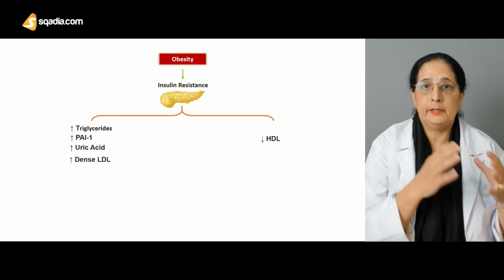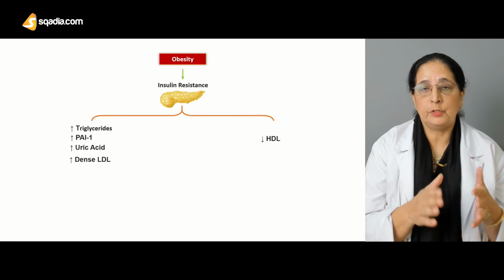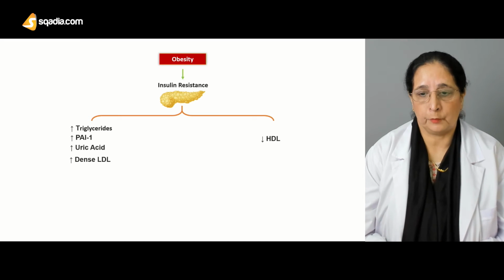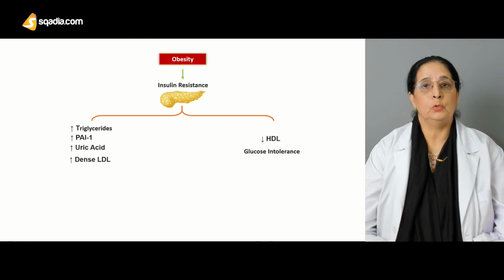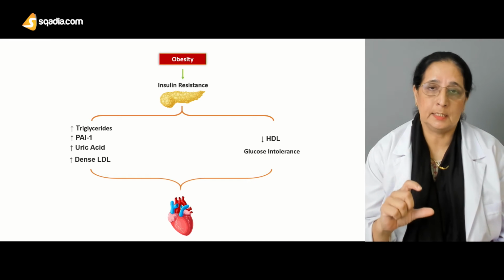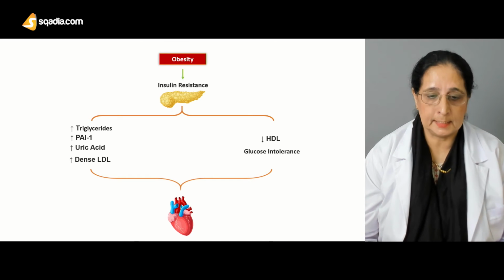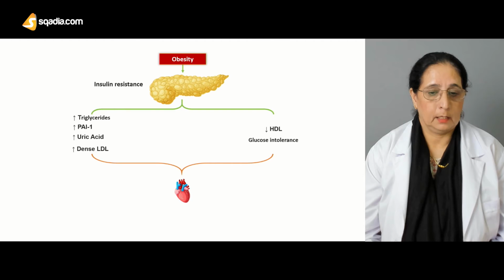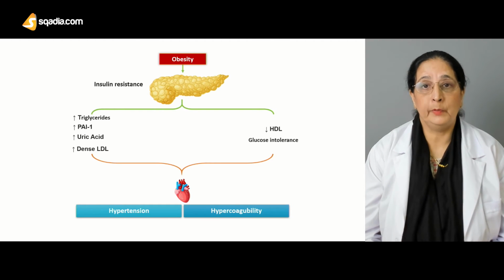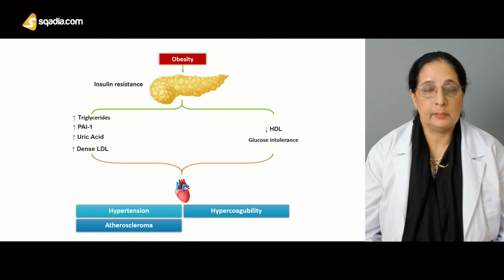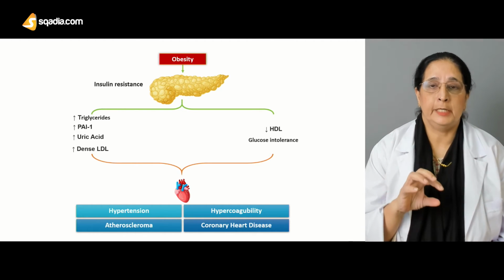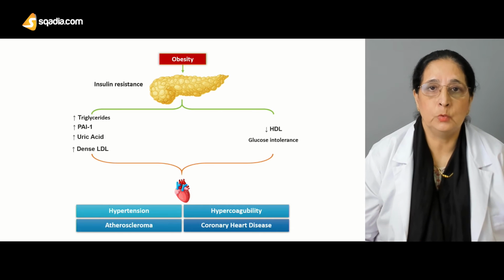So if you see there is increase in low density lipoprotein, which itself is a risk factor for heart attack or heart problems. And then there is also glucose intolerance. So all these as a result of insulin resistance that occurs due to obesity lead to complications like hypertension, hypercoagulability, atheroscleroma, and coronary heart disease. These all complications can ultimately lead to heart attack.